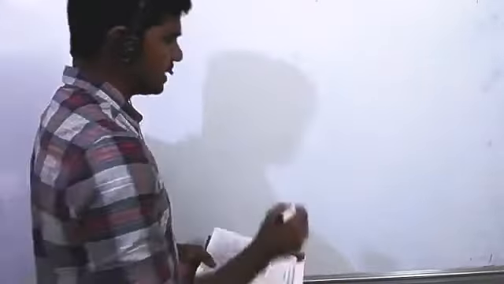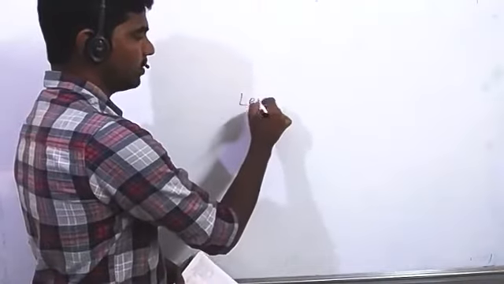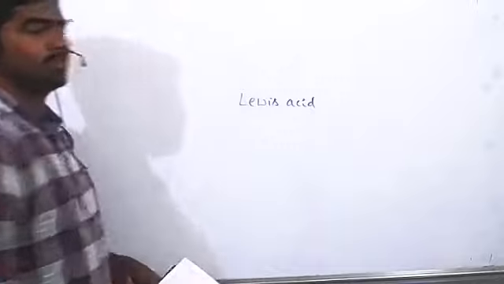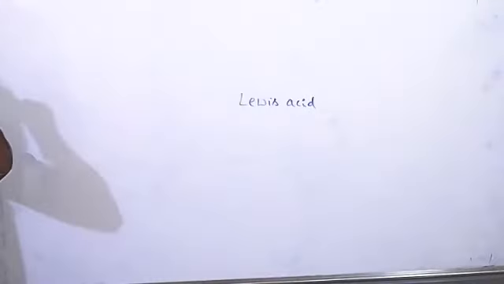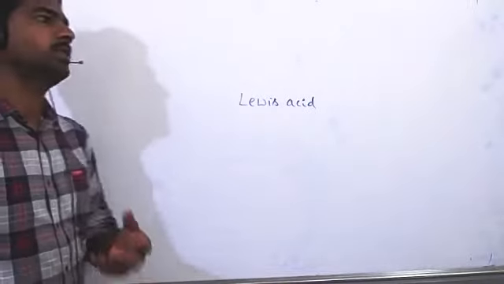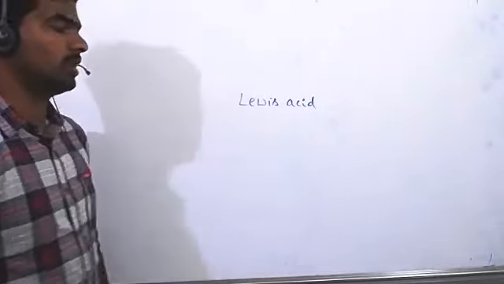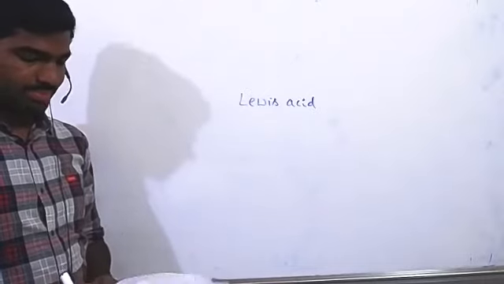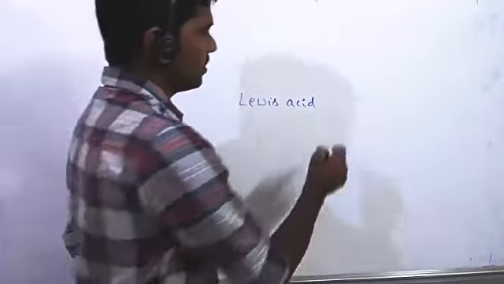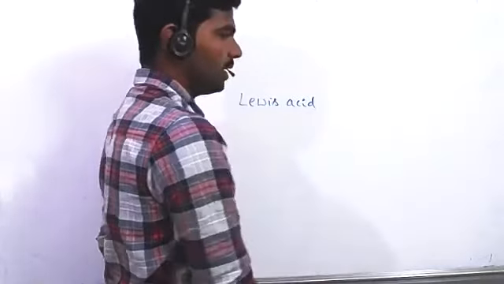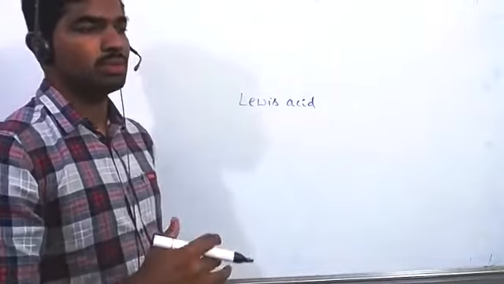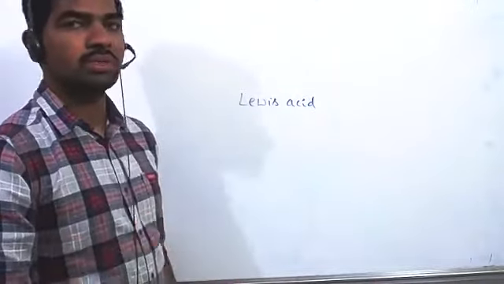Strength as a Lewis acid. Can anybody tell what the Lewis acid definition is? Accept a lone pair. Yeah. Any molecule or species which has the ability to accept a lone pair of electrons, we call a Lewis acid. So down the group, we know electronegativity decreases, and the ability to gain electrons also decreases.